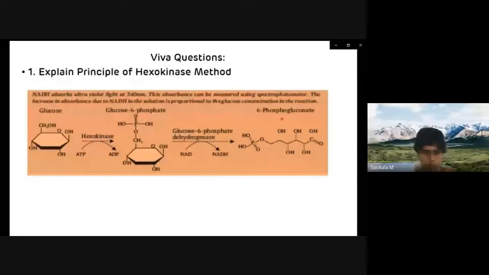The glucose 6-phosphate dehydrogenase leads to the synthesis of NADH. And we have to measure the absorbance of this NADH at 340 nanometer wavelength. This hexokinase method is better as compared to the glucose oxidase peroxidase method because there are very few interfering substances available in the estimation of glucose by the hexokinase method.